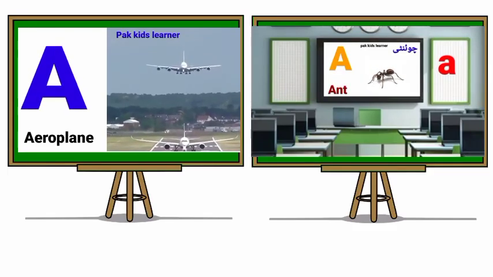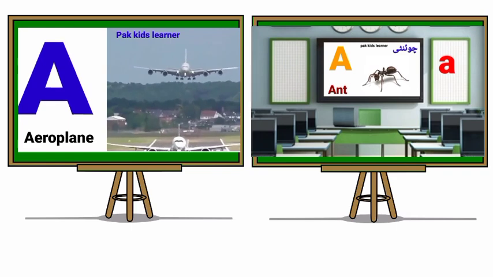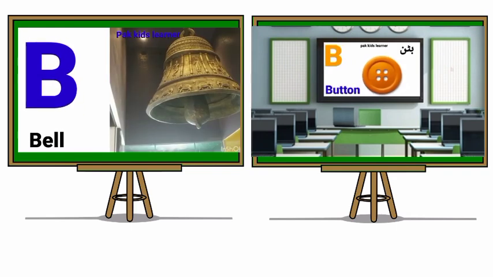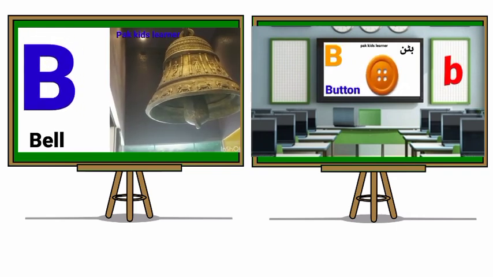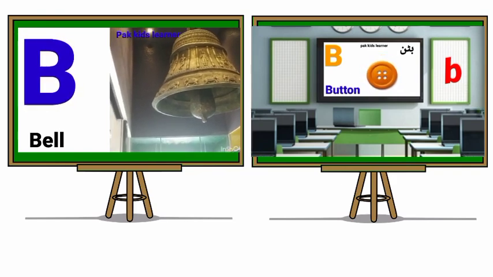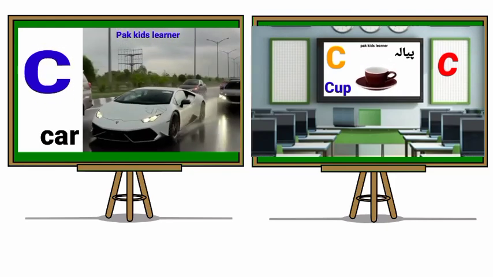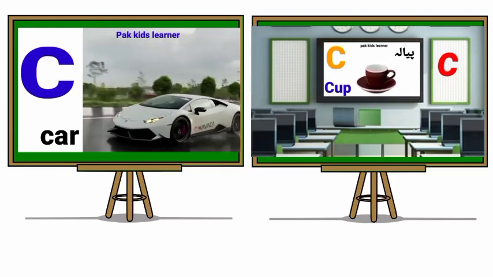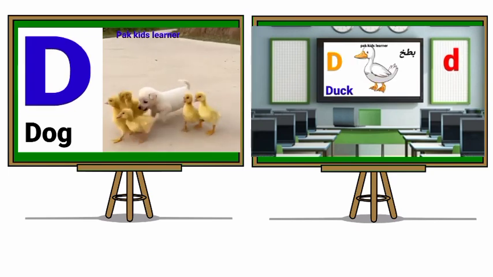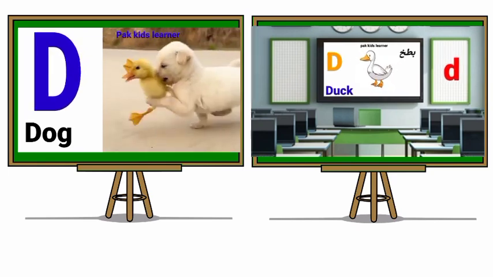A for aeroplane. A for ant. B for bell. B for button. C for car. C for cup. D for dog. D for duck.